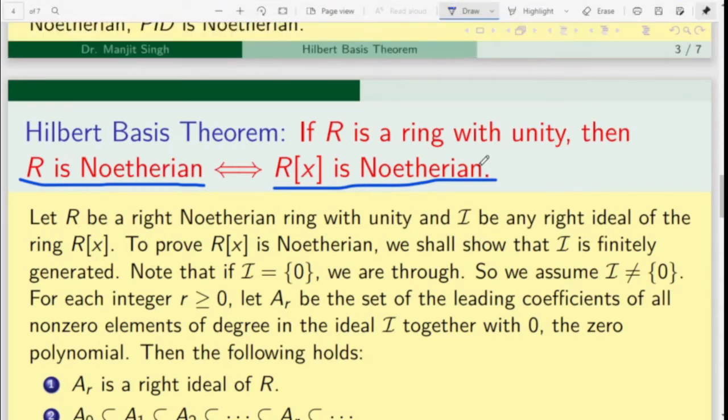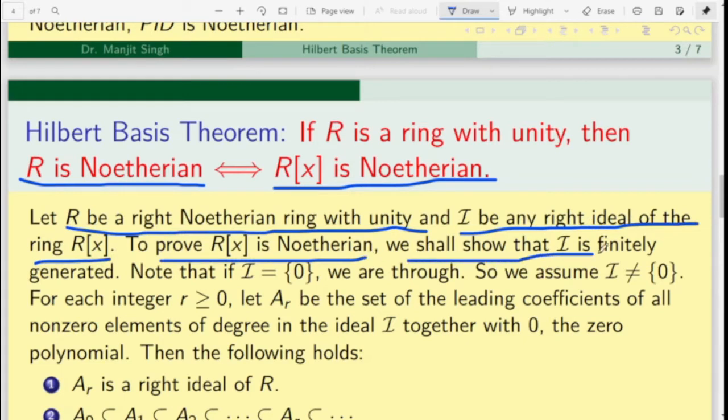In order to prove that R[x] is Noetherian, we must show that if I is any right ideal, then it is finitely generated. So let R be a right Noetherian ring with unity and I be any ideal of R[x]. To prove R[x] is Noetherian, we shall show that I is finitely generated.